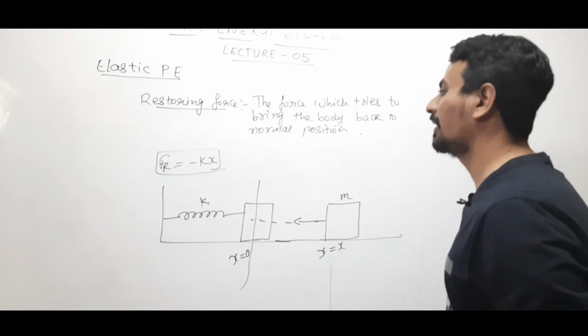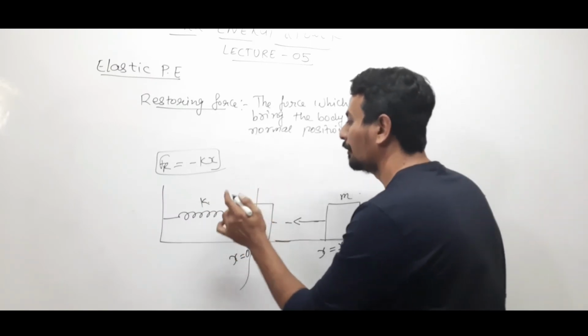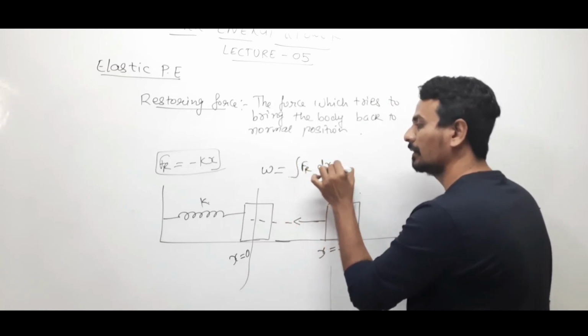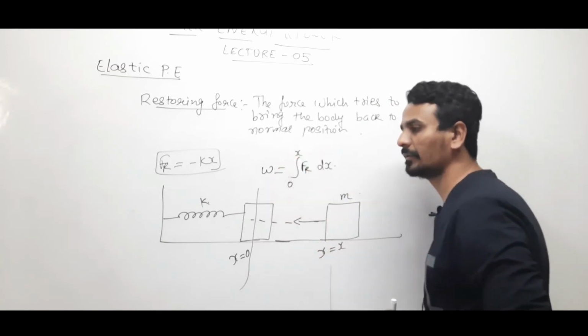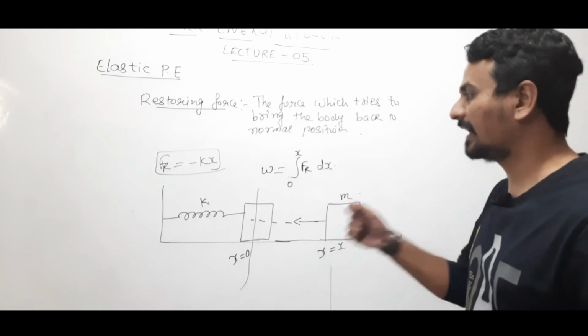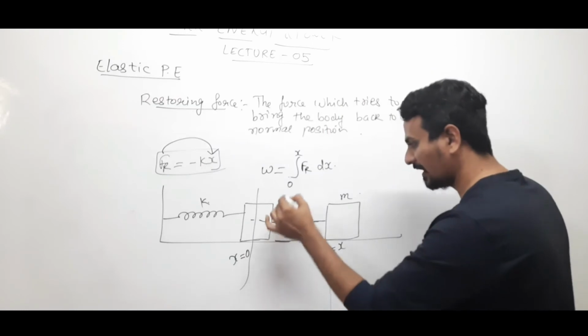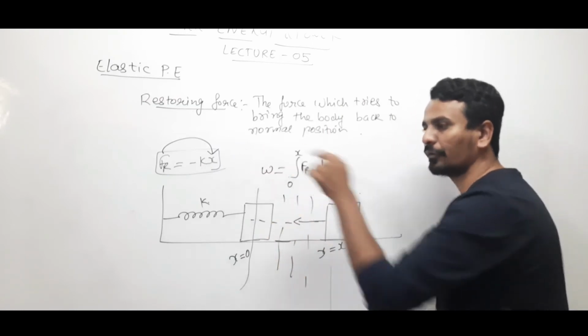So what is the work done by this restoring force? If we need to calculate it, we will use the integration method. Work done is force into displacement, from 0 to x. Why will we integrate this? Because force depends on x. As the value of x changes, force will change.